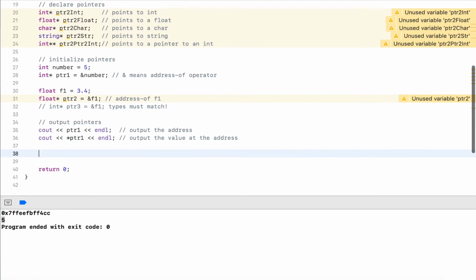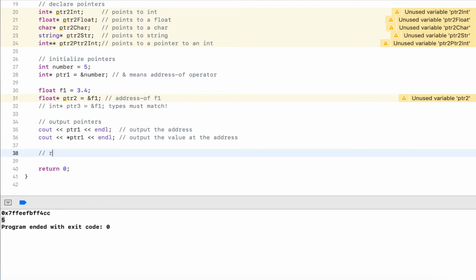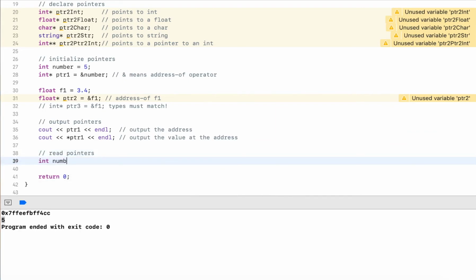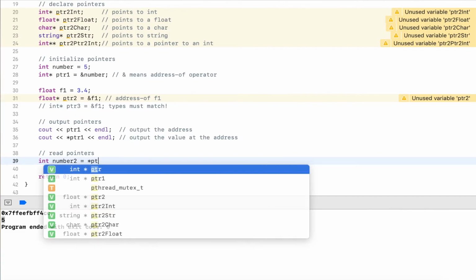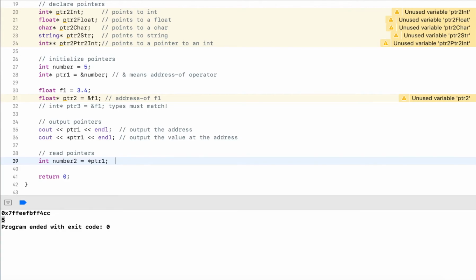Now I can, of course, read pointers too. Let's say read pointers. So if I have another variable, number2, I could go to the pointer of pointer1 and assign that value. This is kind of like doing number2 equals number, because I know pointer1 points to number.